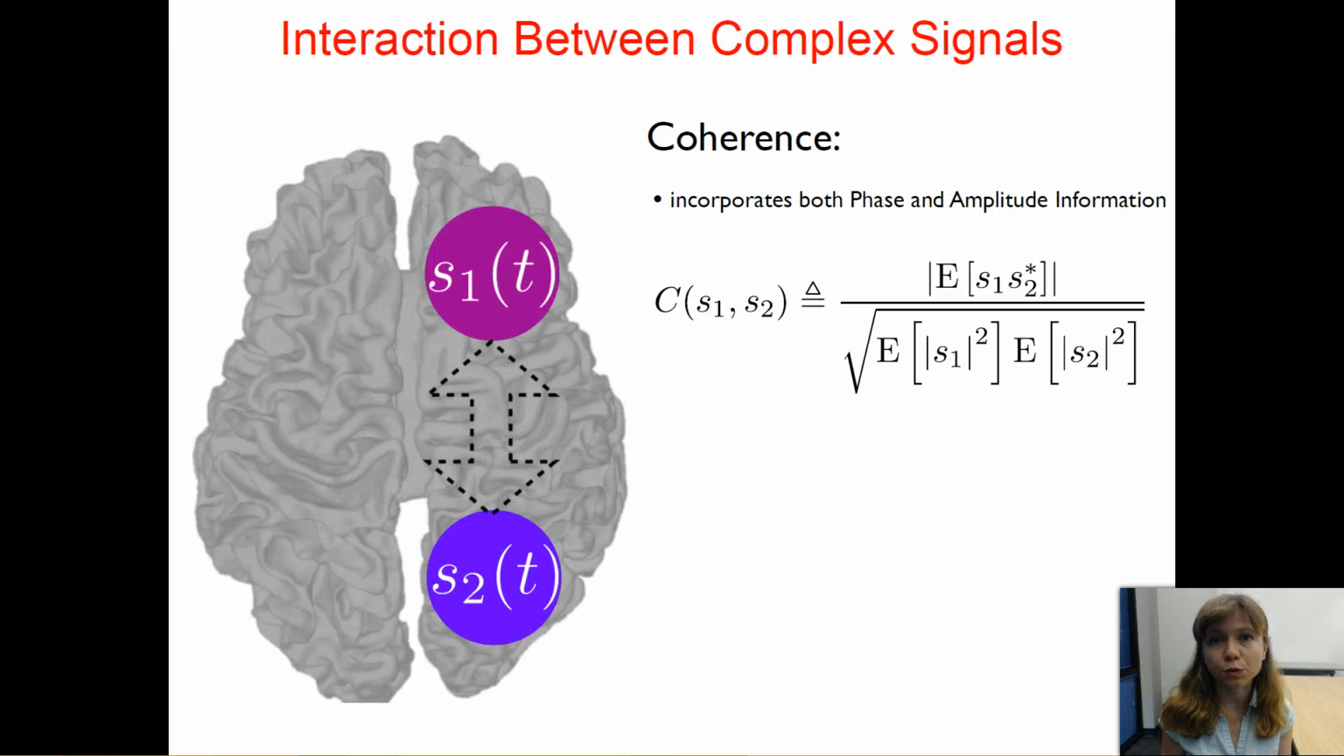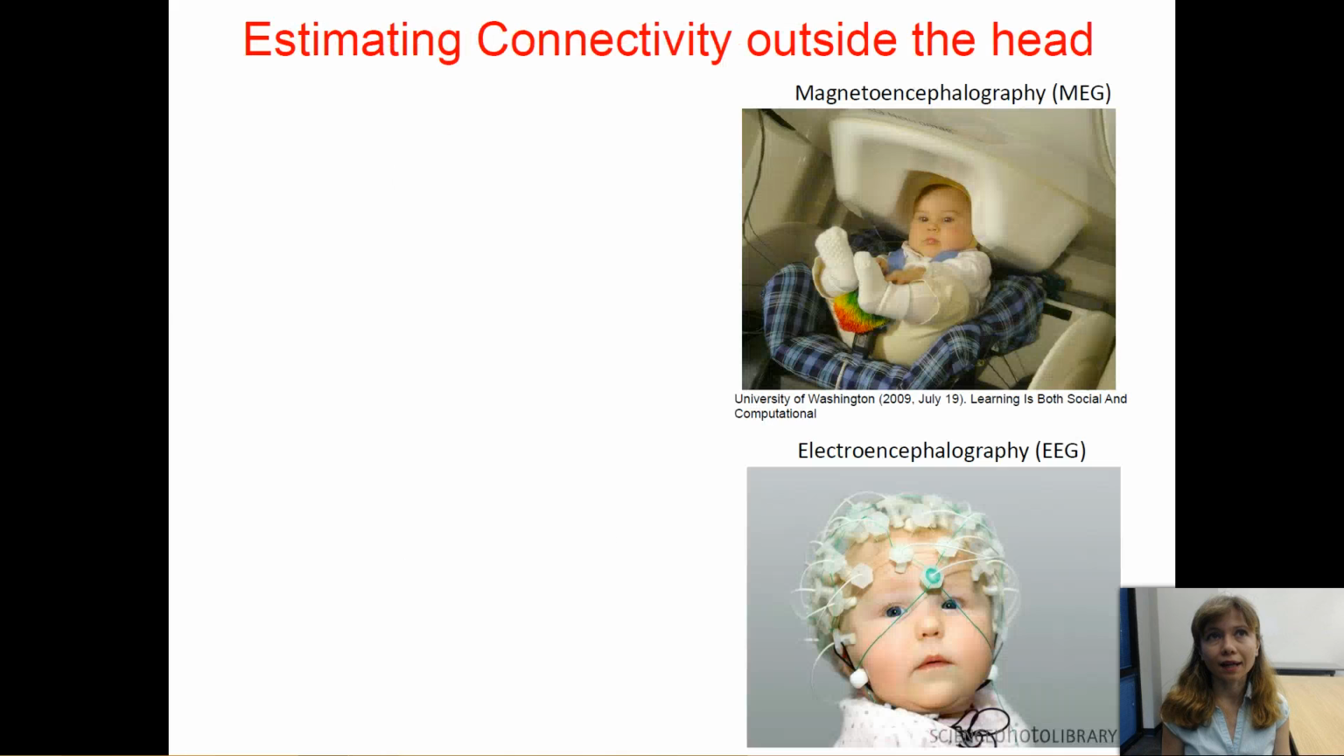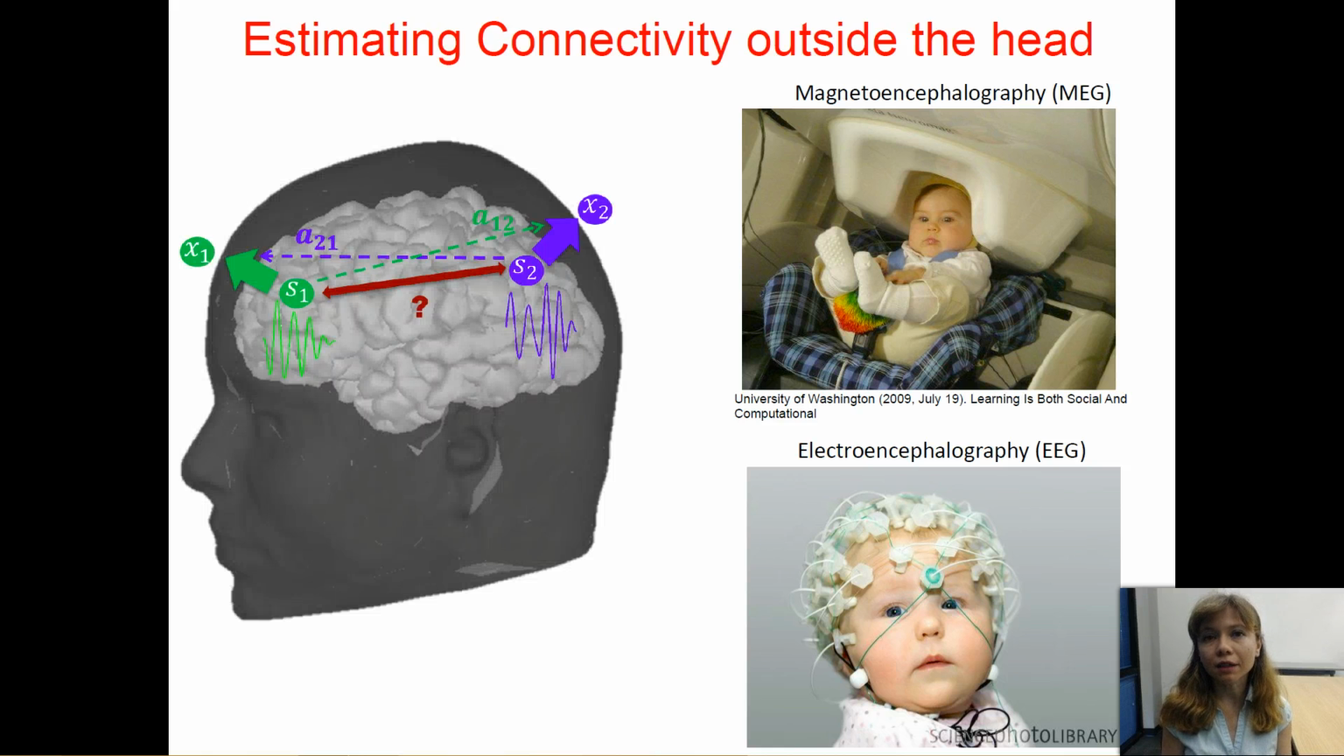Coherence is a widely used metric to measure interaction between two signals. And we use MEG and EEG in order to measure electrical activity on the brain. However, due to the limited spatial resolution of these modalities, one source might be picked up at different regions.